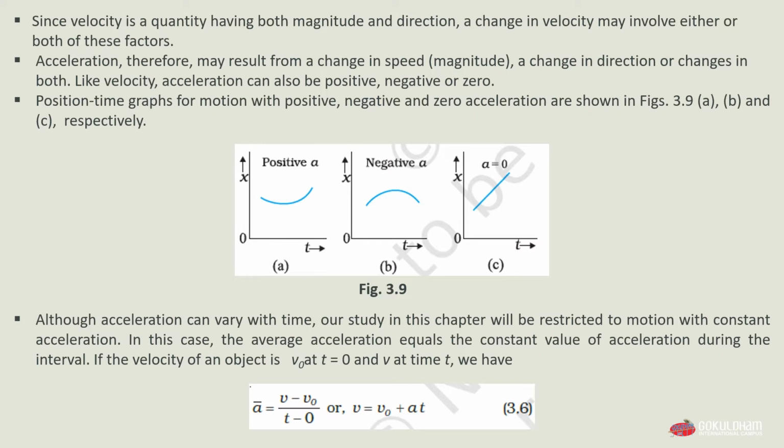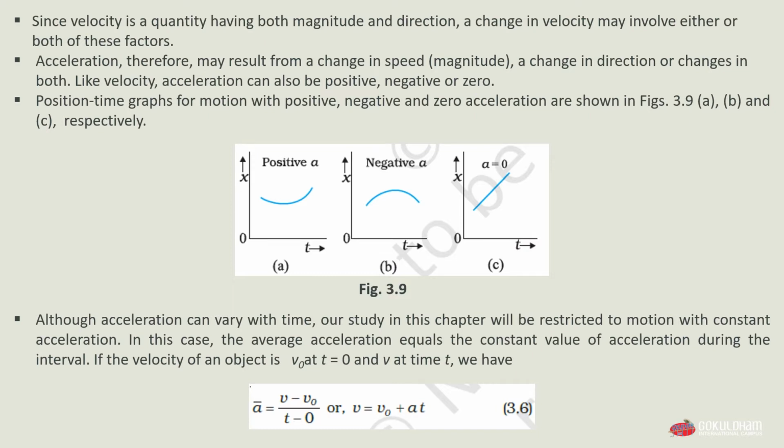Although acceleration can vary with time, our study in this chapter will be restricted to motion with constant acceleration. This means we will restrict our study to motion with constant acceleration for this chapter. In this case, the average acceleration will equal the constant value of acceleration during the time interval.